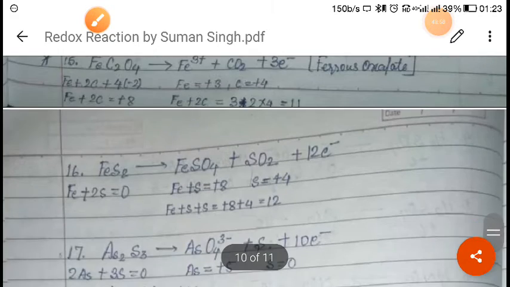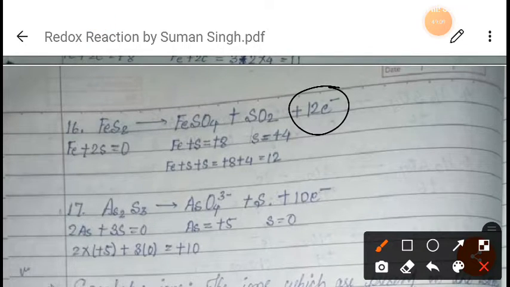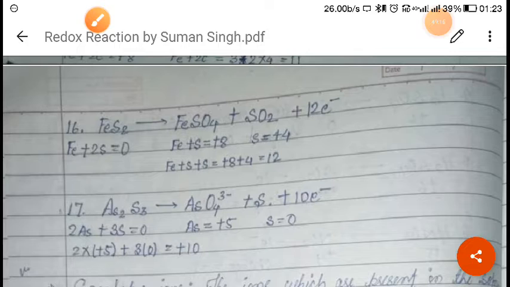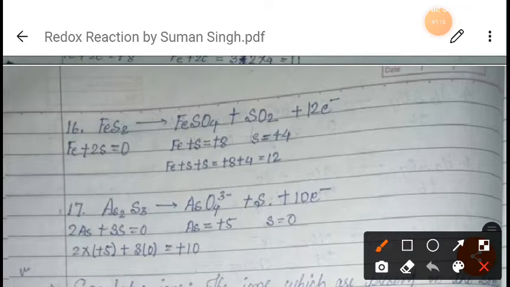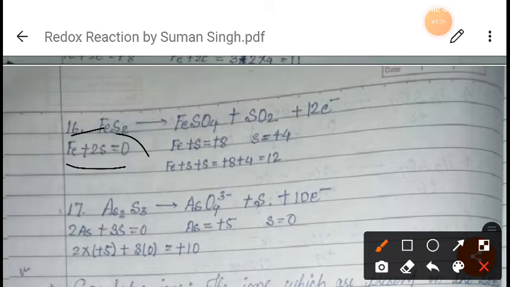One more example, in the same way: FeS2 changing into FeSO4 plus SO2. Here we do not know this. This is a solved example. In the exam you will get only the unbalanced reaction, you will not get this. You just have to balance it. Since we don't know iron and sulfur, we will write them as they are. You can see the overall charge is 0, so we will write the overall charge as it is. For iron and sulfur it is 0, right?